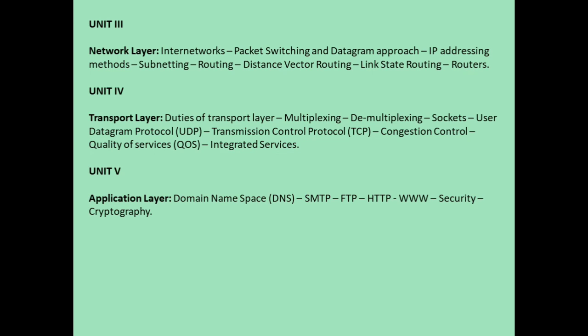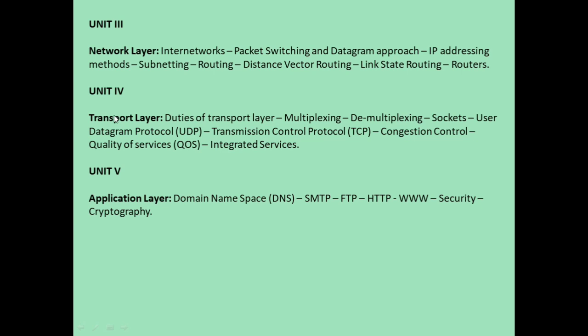Next comes unit 3. Here we will discuss the network layer: what internetworks are, packet switching and datagram switching, IP addressing methods, the concept of subnetting, the concept of routing, distance vector routing, link state routing and routers. These concepts constitute unit 3.